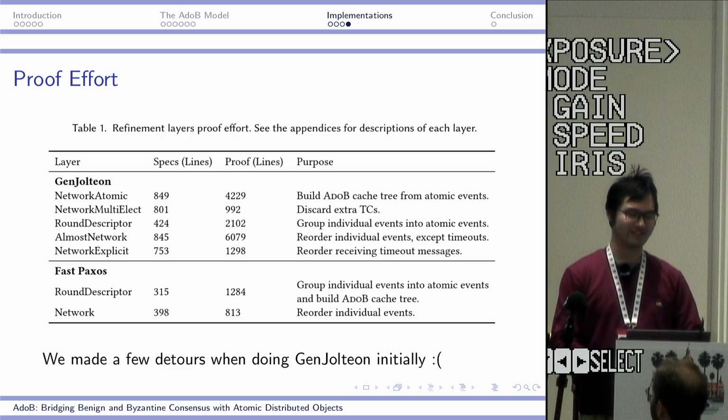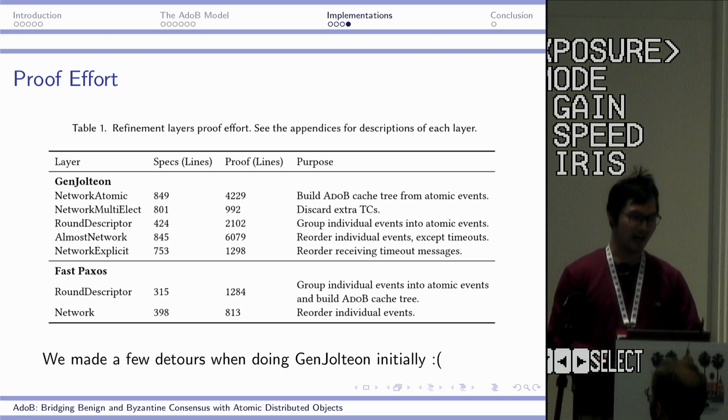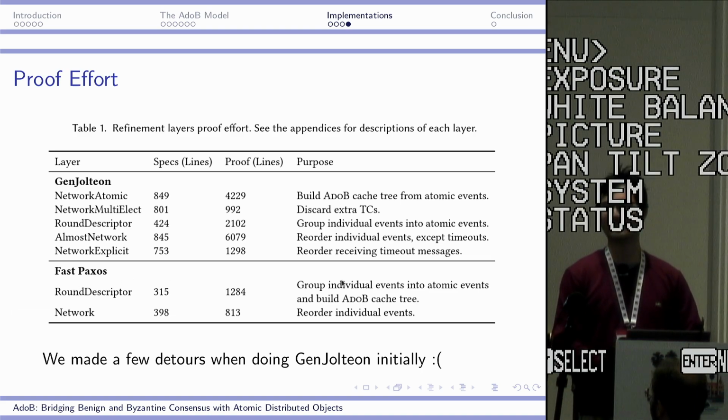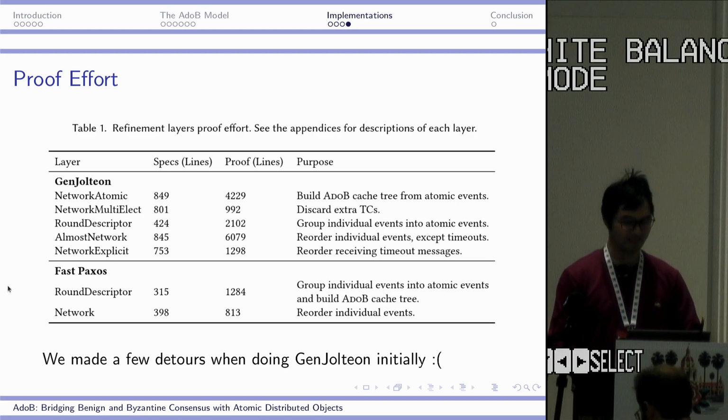And here we summarize the proof effort we did with these protocols. When this project began, we weren't quite sure how to model Byzantine faults, so we took the route of doing multiple layers of gradual descent into the network model of Jolteon. This led to a few detours. If we did it again today, we would probably reduce the effort by half. And as shown here, for Fast Paxos, we can prove its safety and liveness with much less effort.